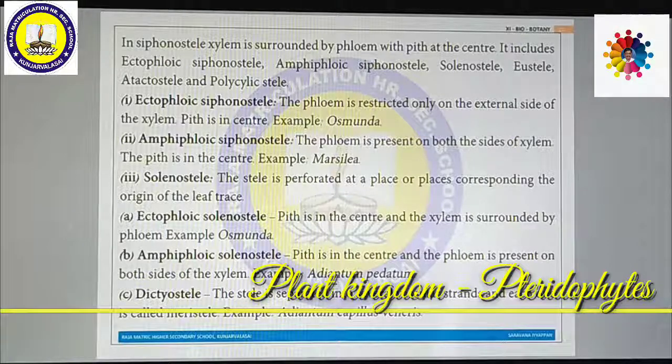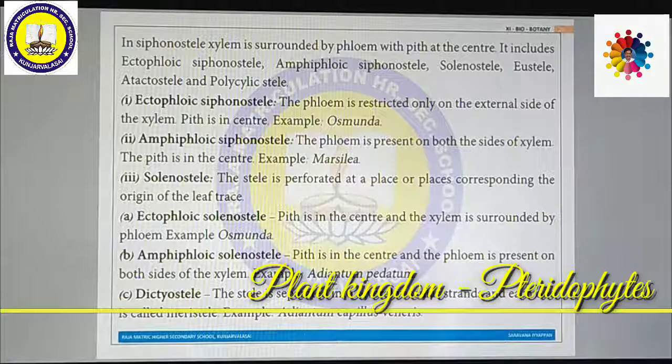Amphiphloic siphonostele. The phloem is present on both sides of xylem, and pith is also present at the center. Example, Marsilea. Solenostele. The stele is perforated at a place or places corresponding to the origin of leaf traces. That means the center pith is there, surrounded by xylem. The xylem is surrounded by phloem, but these are broken down into a number of pieces. These are perforated. Perforated means having holes in a number of places. So these are called solenostele.